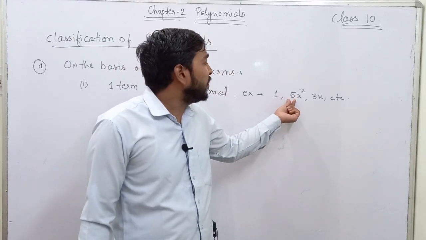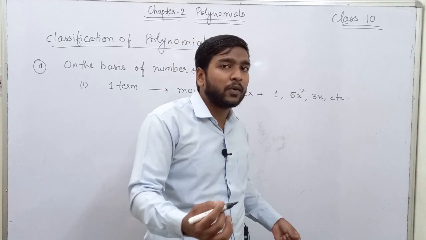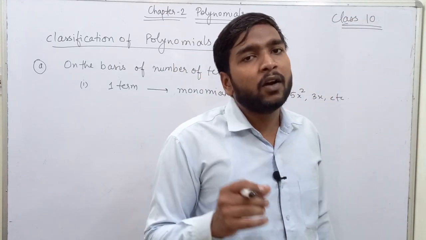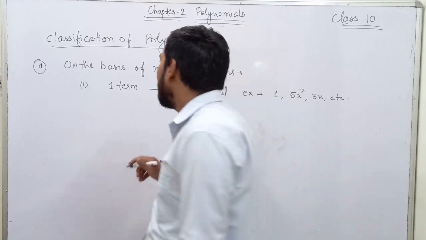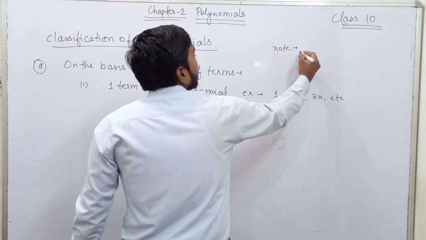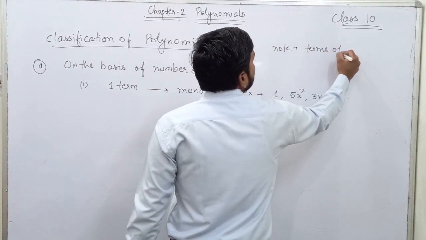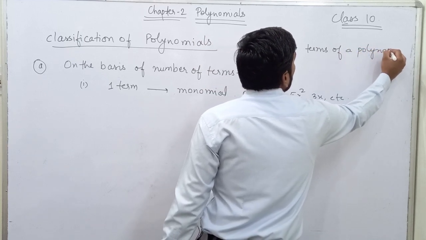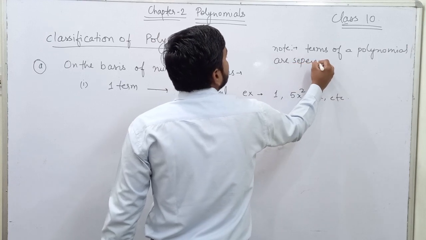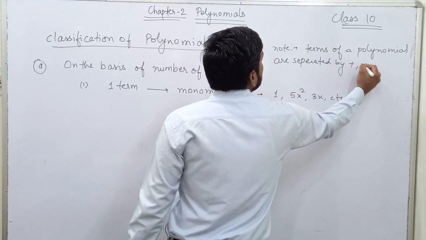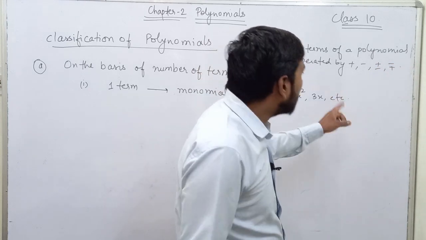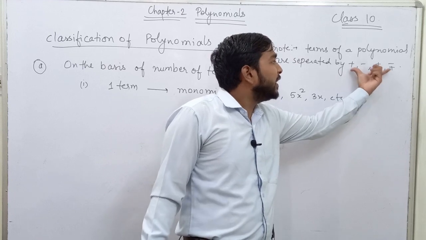Remember, you should not count 5 and x as individual terms. The terms are always separated by either a plus sign or a minus sign or both. That is, you need to recall. You can also write a note here that terms of a polynomial are separated by plus, minus, or plus minus, or minus plus. The terms will always be separated by either of these operators.